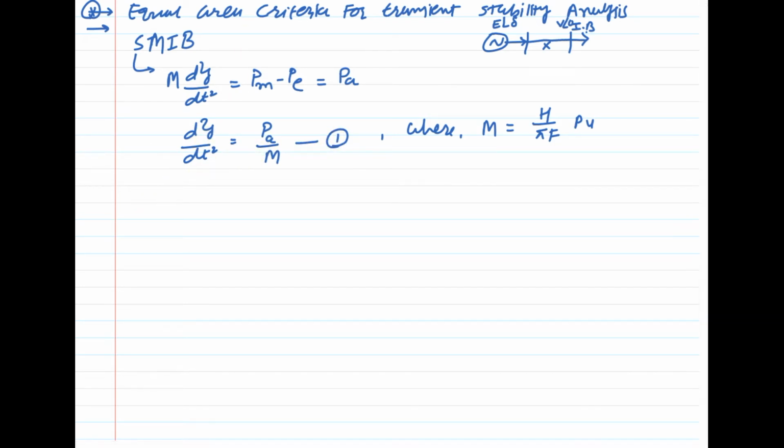Now let us understand the concept of stability, as we did for small signal stability analysis. First we will understand it graphically and then mathematically. Consider the delta versus t curve, from which we can predict the stability.